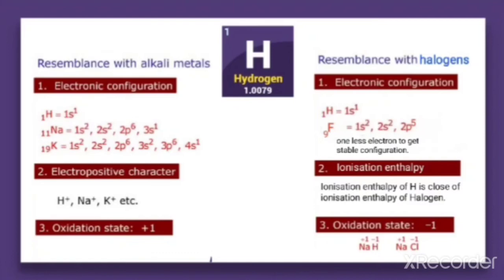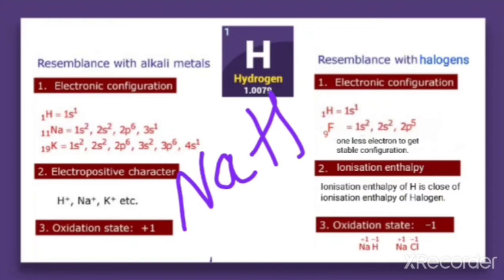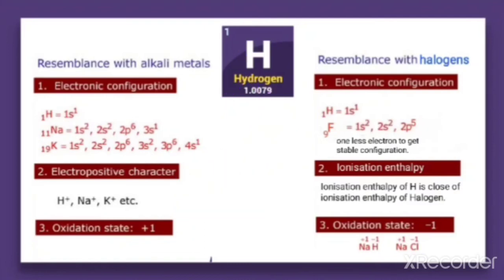And when we talk about ionization enthalpy, the ionization enthalpy of hydrogen is close to the ionization enthalpy of halogens. And the oxidation state for hydrogen in metal hydrides we have already learnt in the previous chapter. In a metal hydride like sodium hydride, hydrogen has a minus 1 oxidation state. Similarly, halogens also show a minus 1 oxidation state. So these are the similarities of hydrogen with the halogens and with the alkali metals.